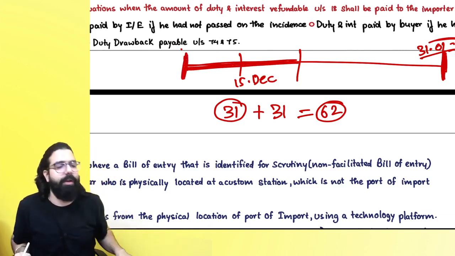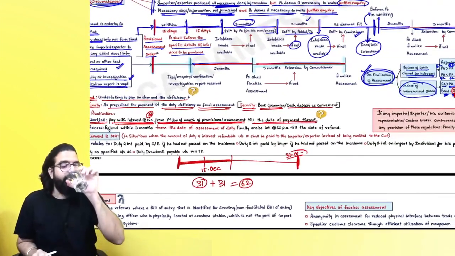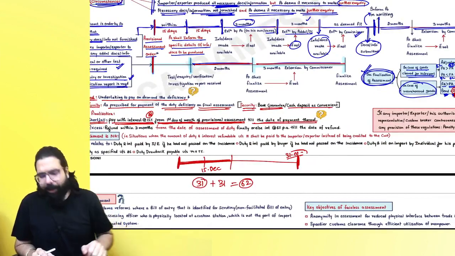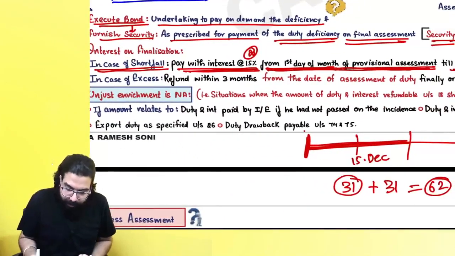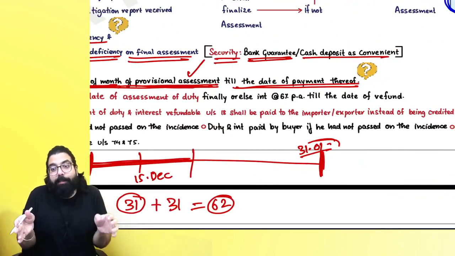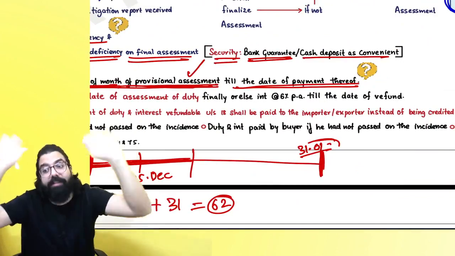I want everyone to give me a heads up. Did you guys understand this point? Yes, sir, we all got it. Let's go ahead. Sir, from the first day means the month the provisional assessment was done, that month ka first day se only interest will start. That month ka first day se interest will start.